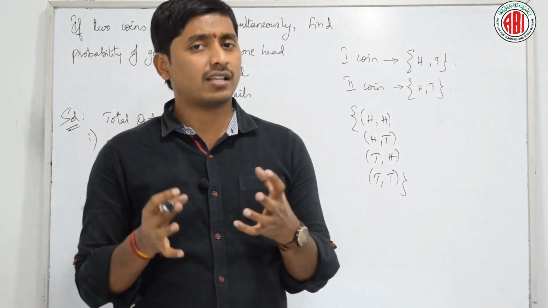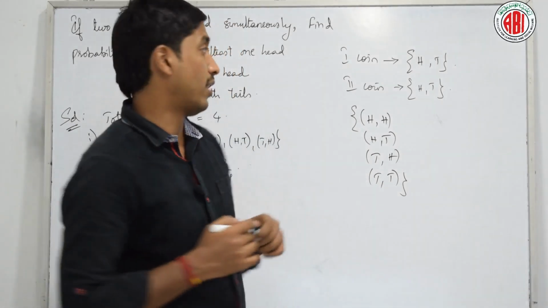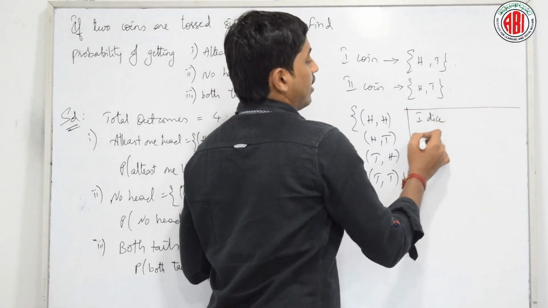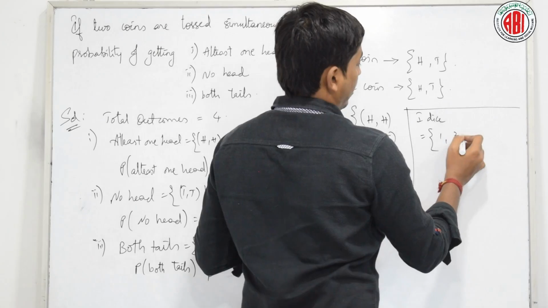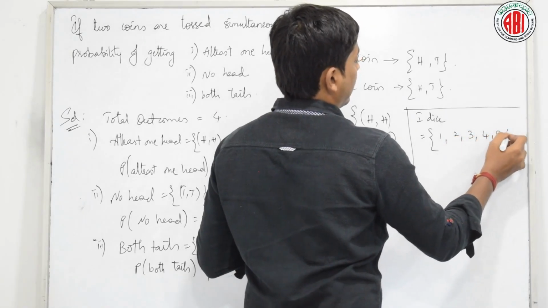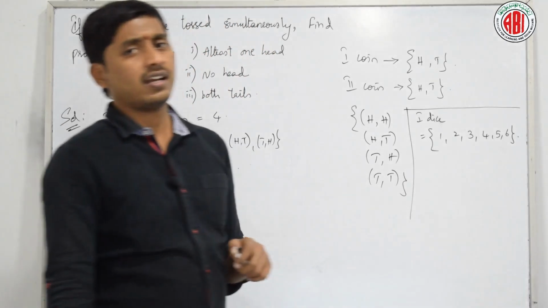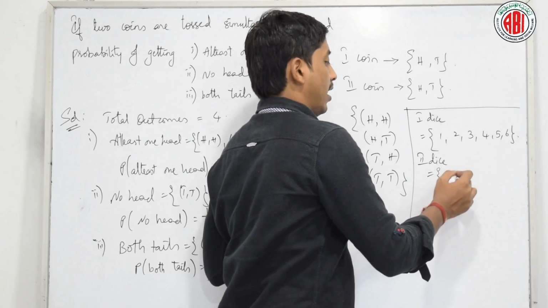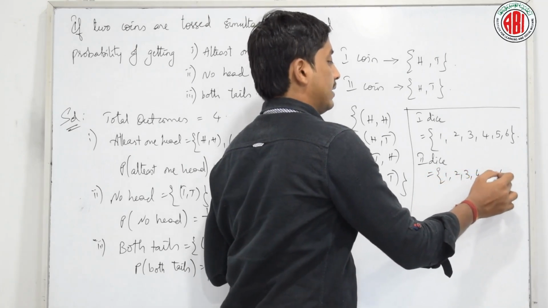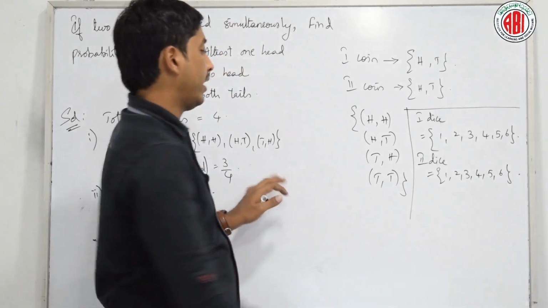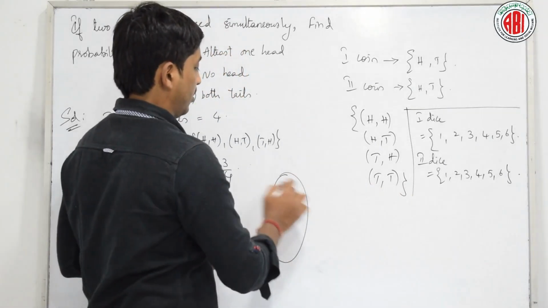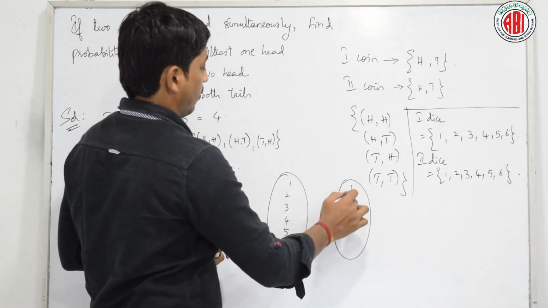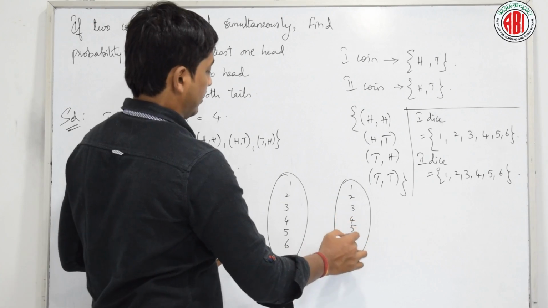What if 2 dice are thrown? Just tell me. For the first dice, I may have outcomes as 1, 2, 3, 4, 5 and 6. What about the second dice? For the second dice also it can be 1, 2, 3, 4, 5, 6. If you write it in set form, which you already know, 1, 2, 3, 4, 5, 6.